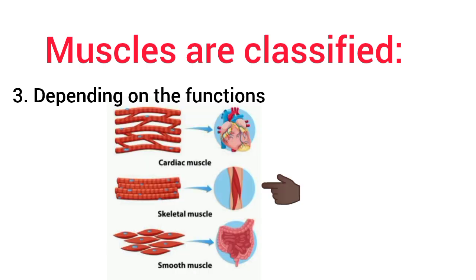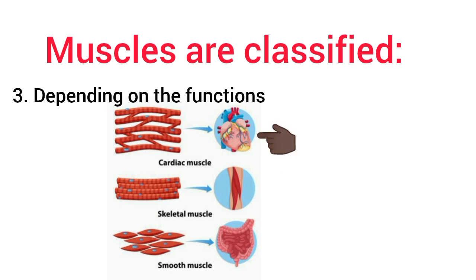Number 1 are the skeletal muscles. Number 2, the cardiac muscles. And number 3 is the smooth muscles. The skeletal muscles are in association with bones, forming the skeletal system. The muscles form about 40 to 50% of the body mass. The skeletal muscles are voluntary and striated. These muscles are supplied by somatic nerves.